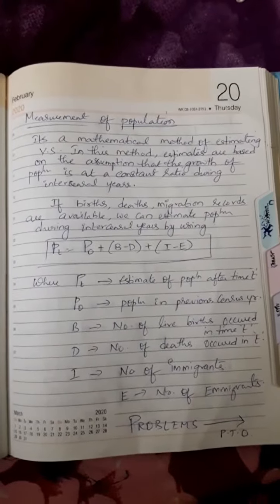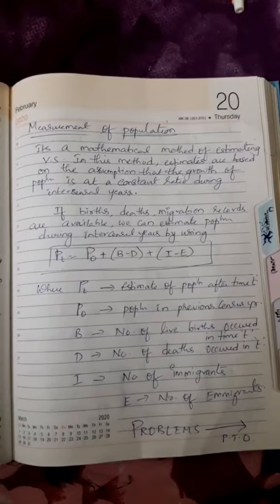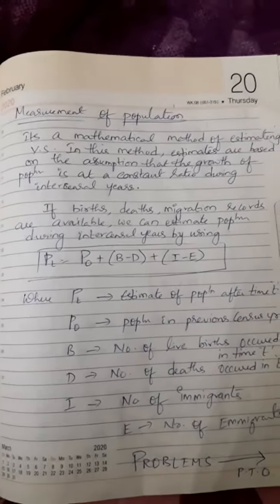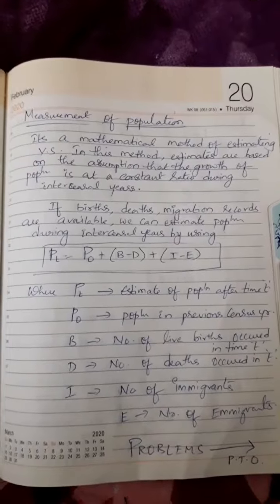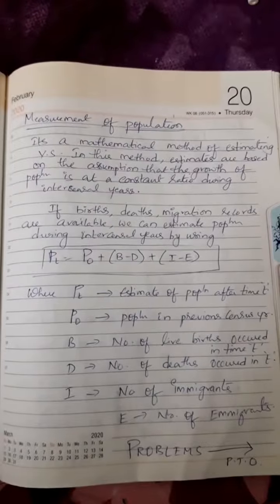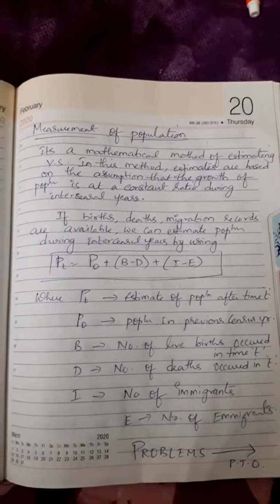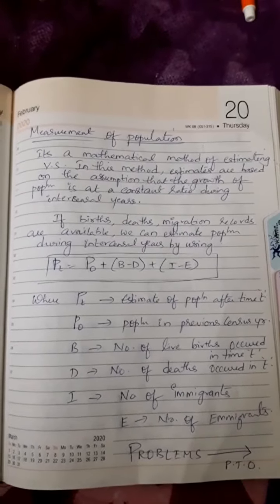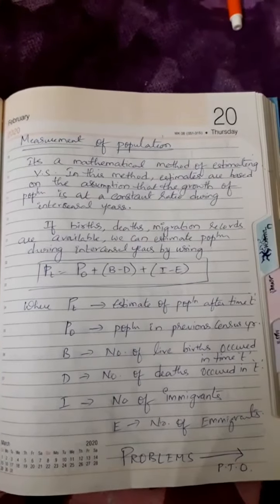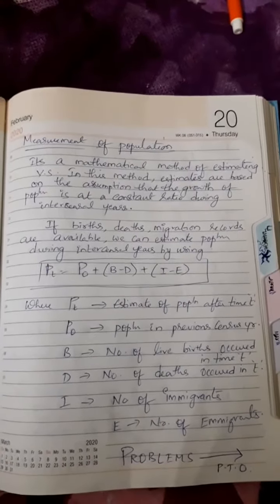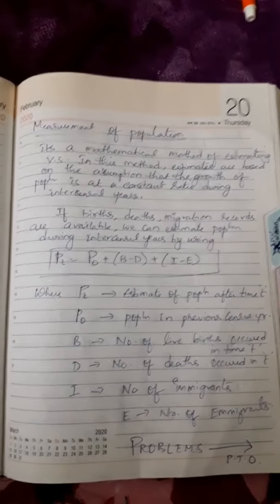Measurement of population. It is a mathematical method of estimating vital statistics. In this method, estimates are based on the assumption that the growth of population is at a constant ratio during intercensal years. As I mentioned earlier, the intercensal year census method fails to produce this. That's why the census method is not a suitable method for vital statistics.